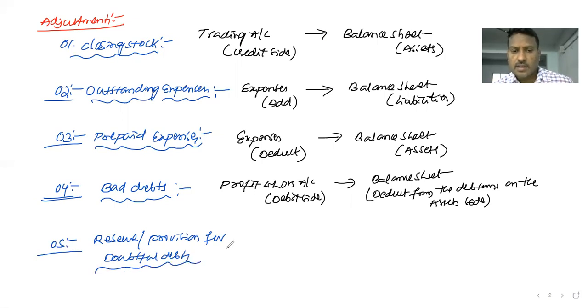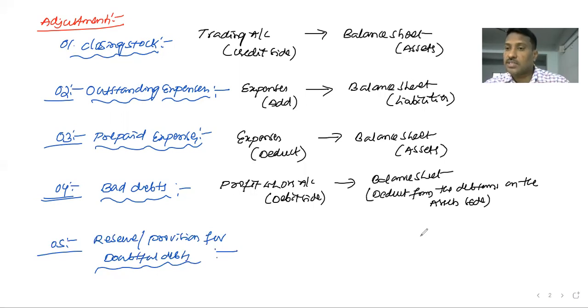The businessman estimates that some of the debtors look doubtful, and he records it as a loss in the books. In future, if any amount is collected from the same debtors, that loss should be cancelled properly in the books. Until then, the businessman records it as a loss and maintains one provision, one reserve for these doubtful debts.